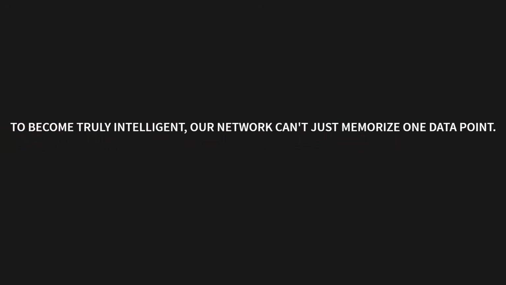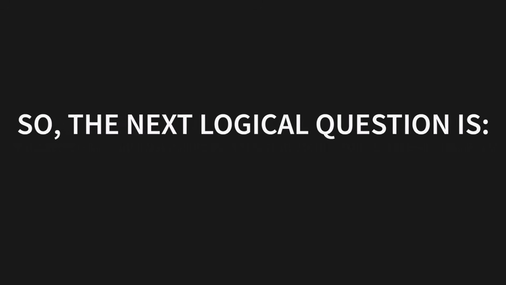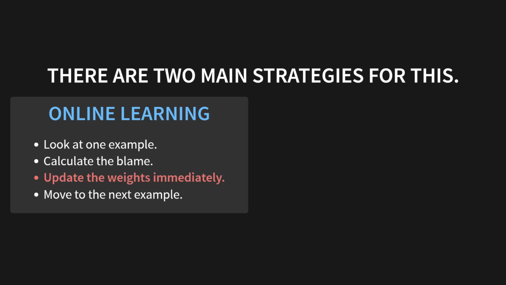To become truly intelligent, our network can't just memorize one data point. It needs to find the underlying pattern that works for all of our examples. So the next logical question is, how do you learn from the entire crowd of data at once? There are 2 main strategies for this.